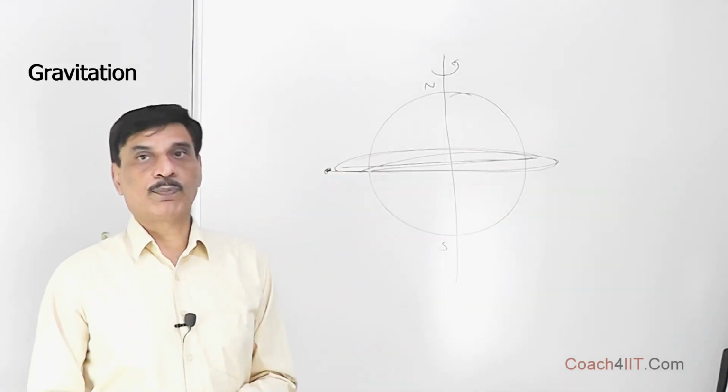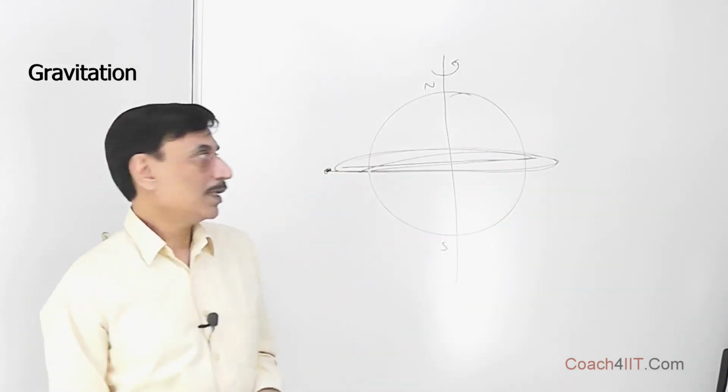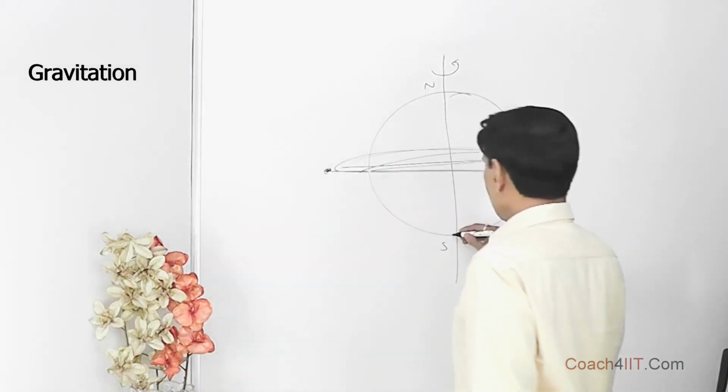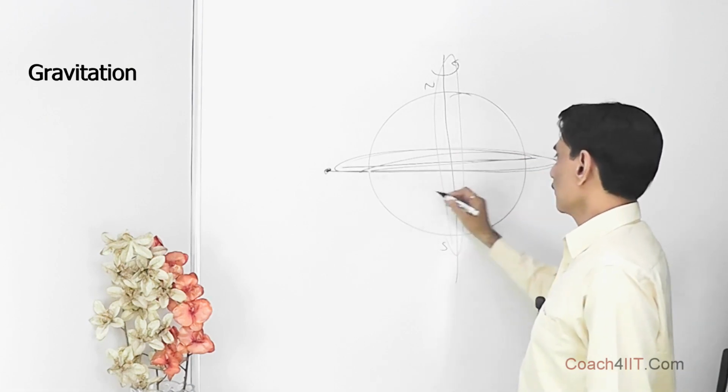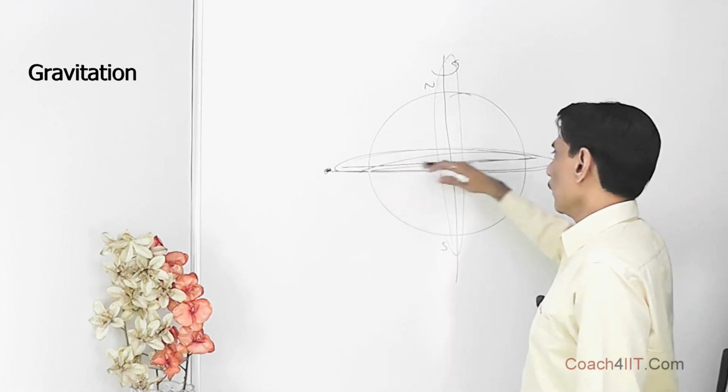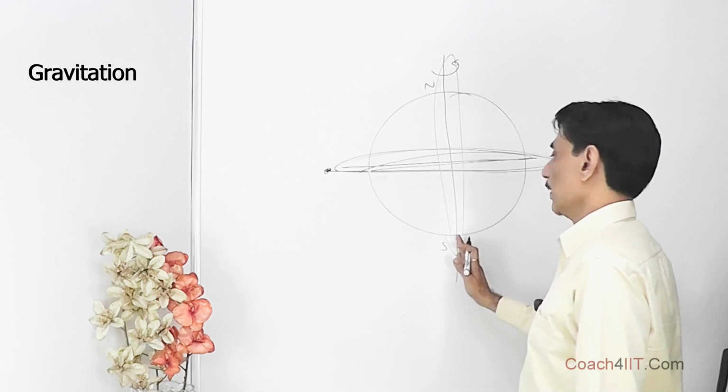For that, polar satellites are launched. These polar satellites move in a plane perpendicular to this equatorial plane, passing through the north-south axis. The geostationary satellite is stationary with respect to Earth and has the same angular velocity as Earth.